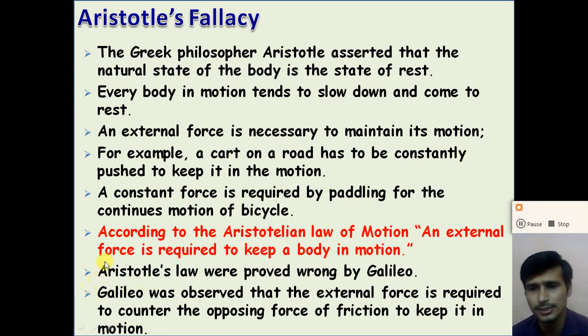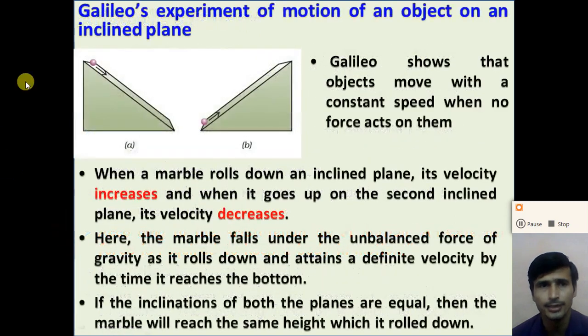So let us discuss Galileo's experiment, right? Galileo's experiment on the motion of an object on an inclined plane. Galileo shows that the object moves with a constant speed when no force acts on it. So if the resultant external force is zero, the object moves with constant speed. Or we can say that Galileo shows that the object moves with uniform speed when no force is acting on the object, right?